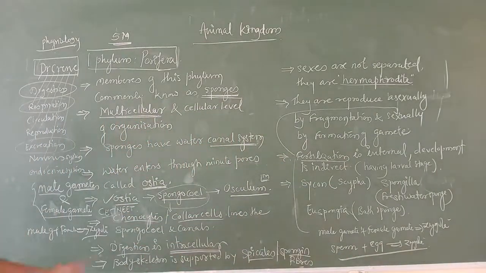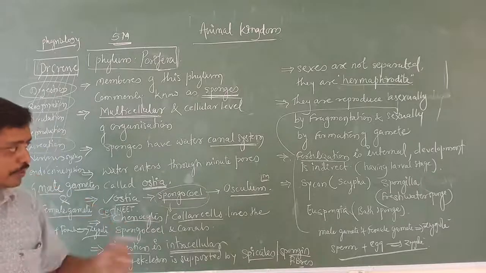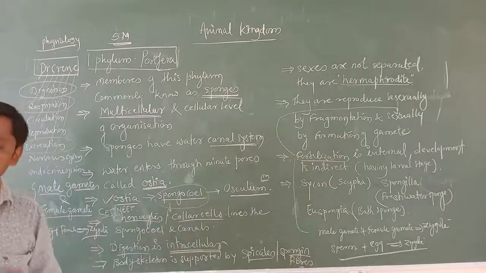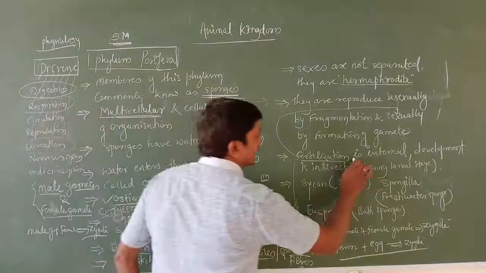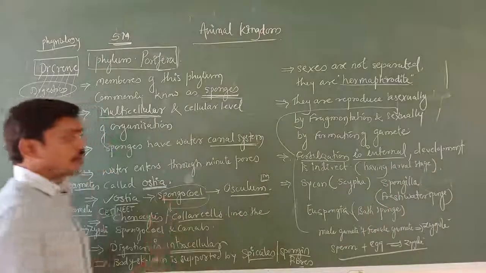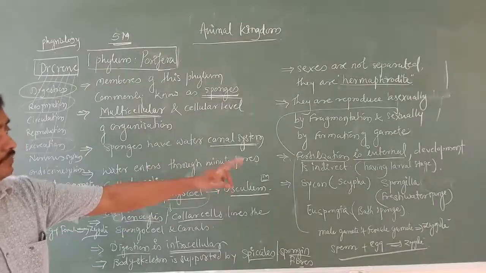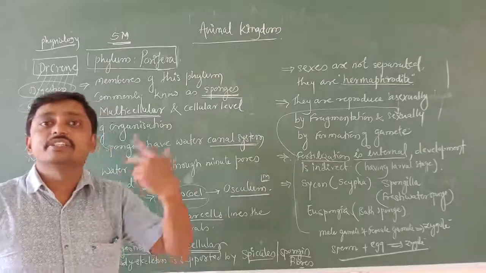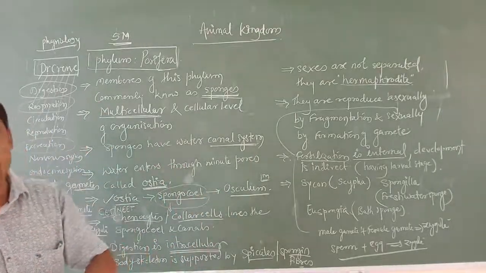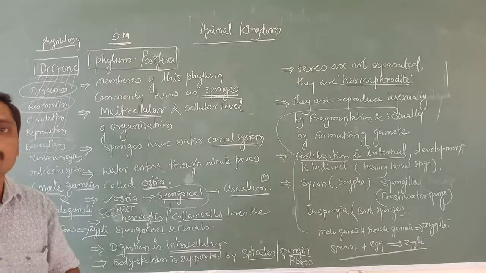In the sense what? Union of male and female gamete to produce the zygote is called fertilization. Now, here the fertilization is internal. In some organisms, fertilization takes place outside the body, and in some organisms, fertilization takes place inside the body.